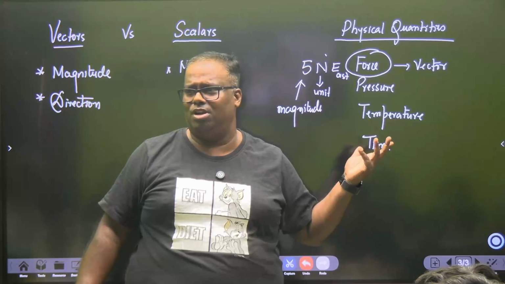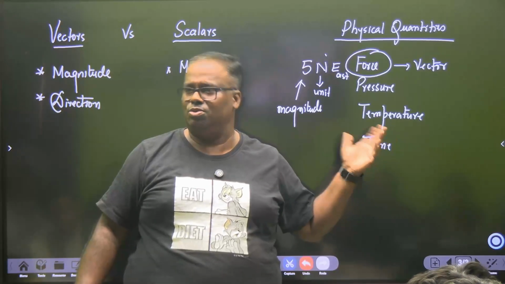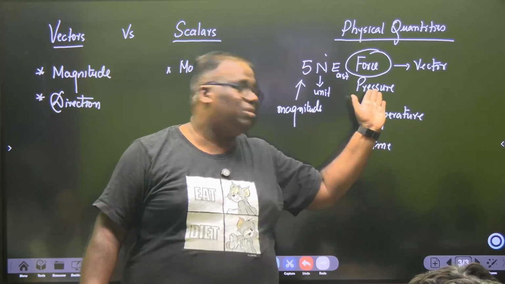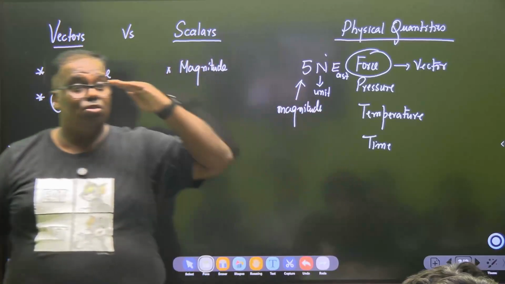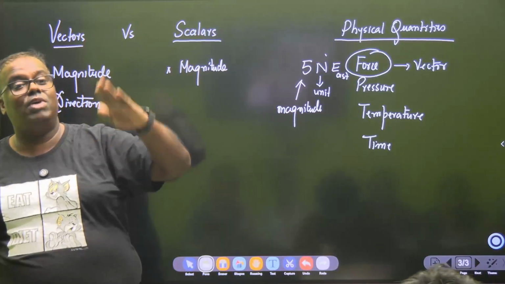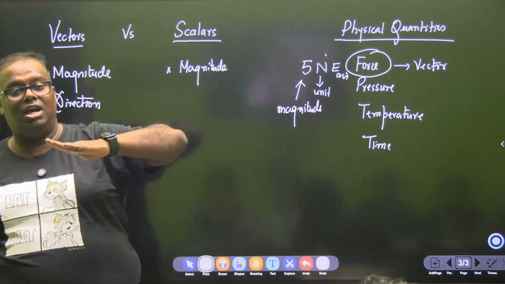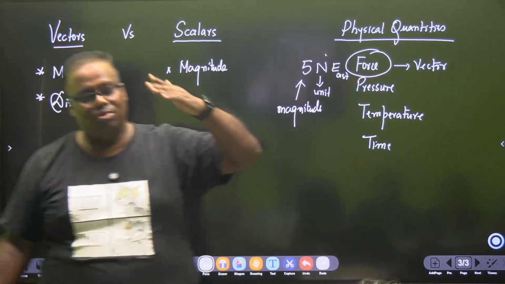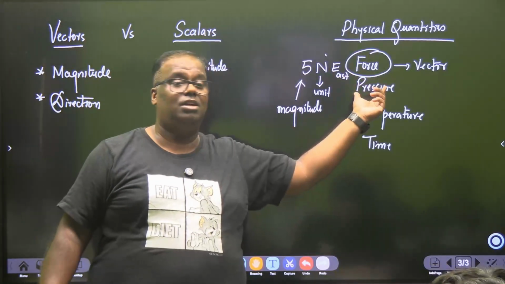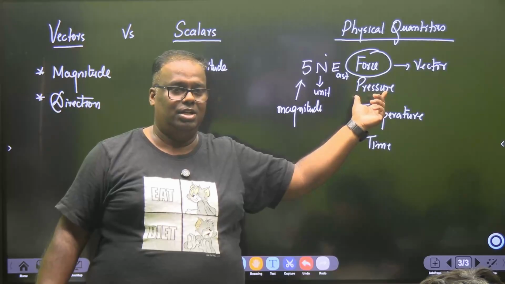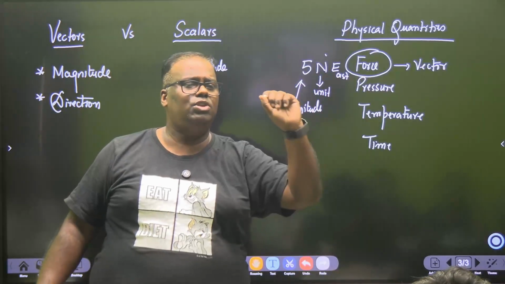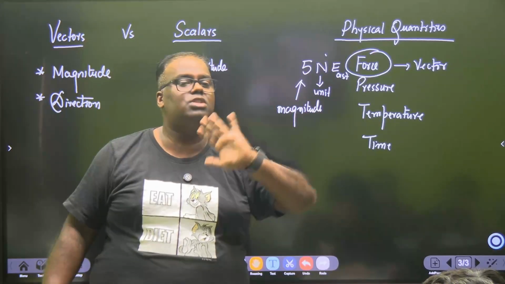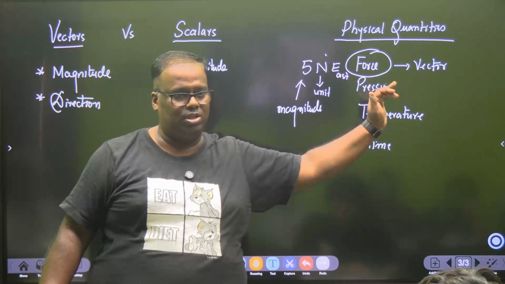Half an hour is half an hour. We don't say half an hour north or south. Have you understood? Pressure is a vector force divided by another quantity, area. In 11th you will study that area is also a vector quantity, but pressure is a scalar. The pressure is 5 Newton per meter square. There is no direction. Pressure is a scalar quantity.